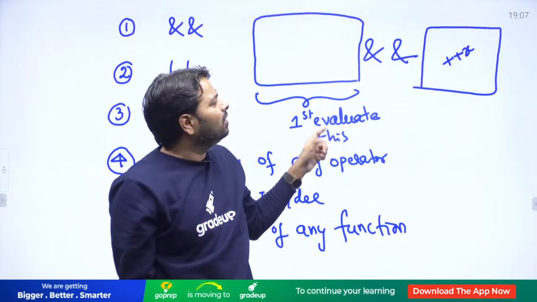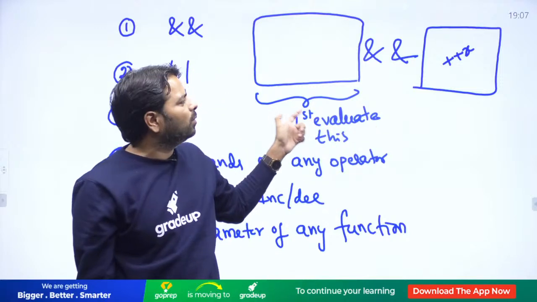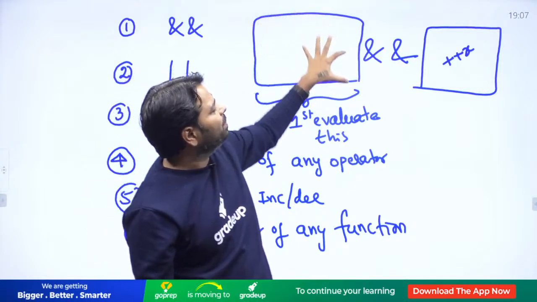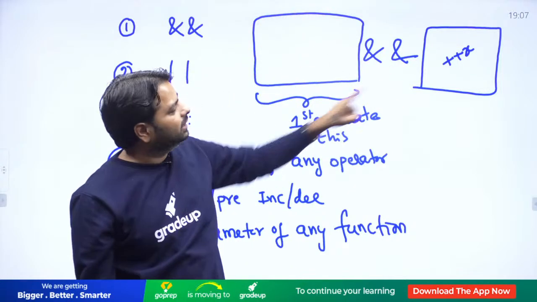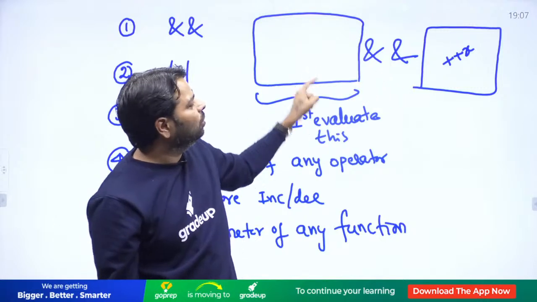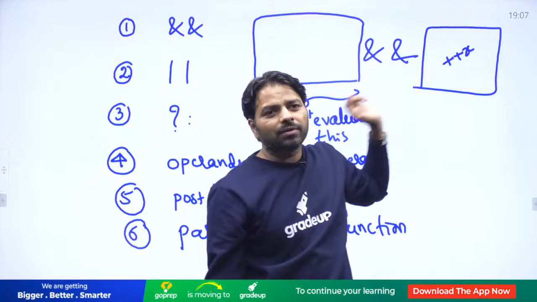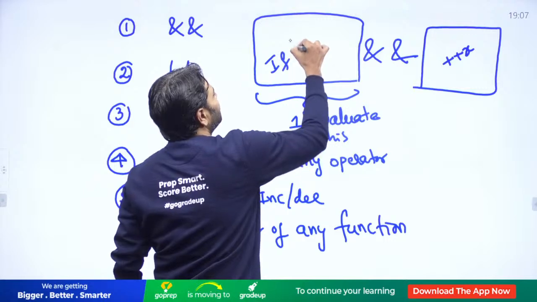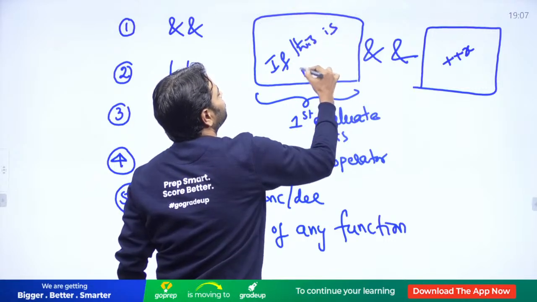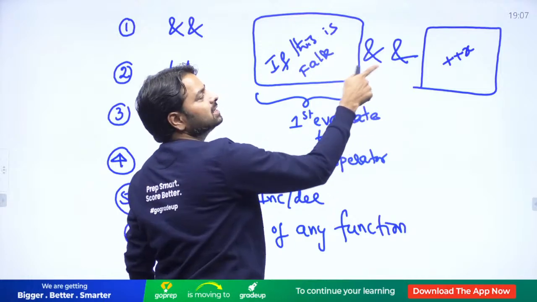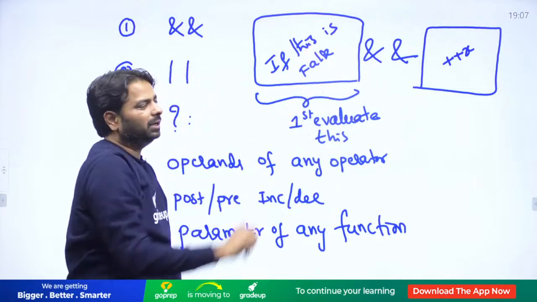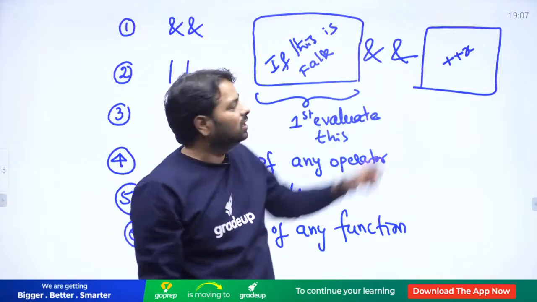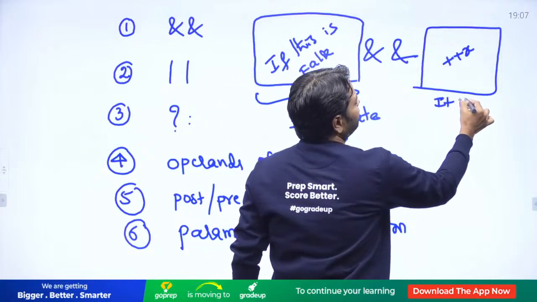So this is one of the problems where every programmer faces difficulty with how this is implemented. It is implemented such that if the left operand of the logical AND is false, then that increment will not happen. But if it is true and it goes to this side, it increments. Everybody, this is one of the important operations. If this is false, then the plus is not going to be incremented. If you are expecting that it is incremented, you can't see that, because false and anything is false. It is not going to be executed.